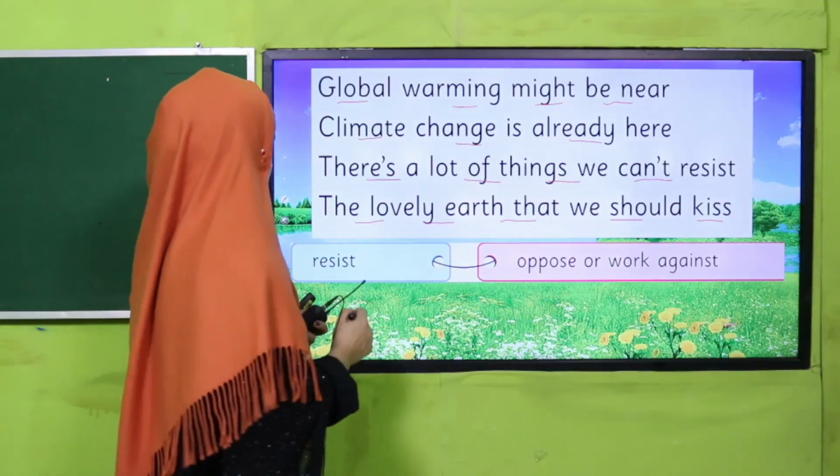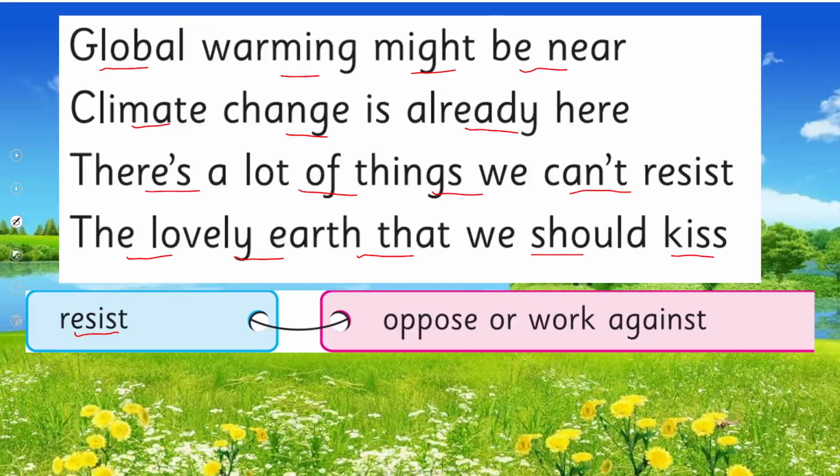So see, there is another word, resist. The word resist means oppose or work against. Okay, means to stop something.